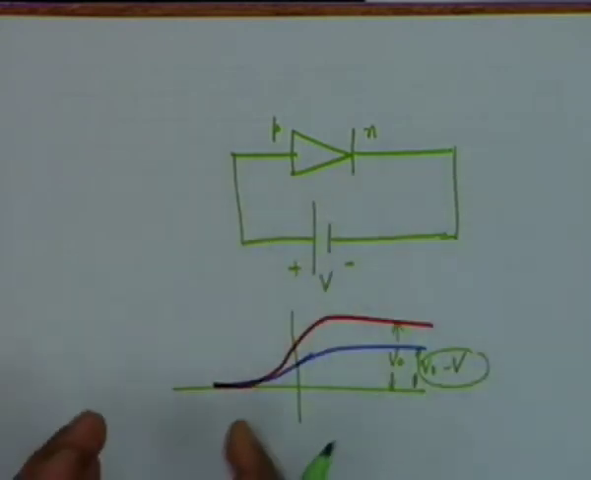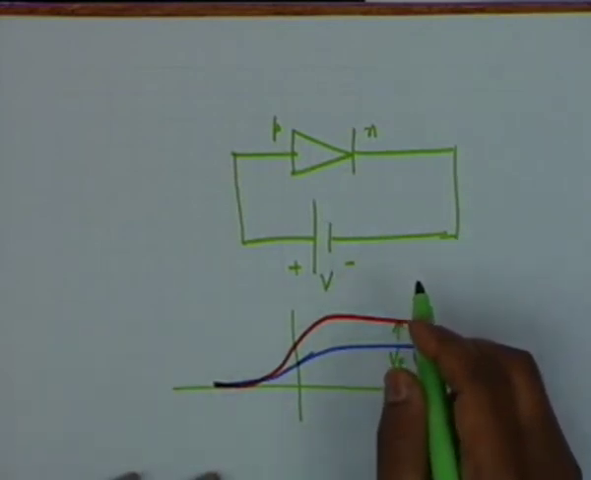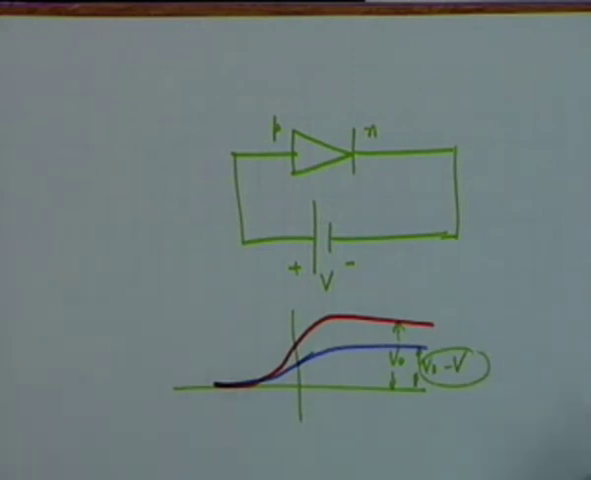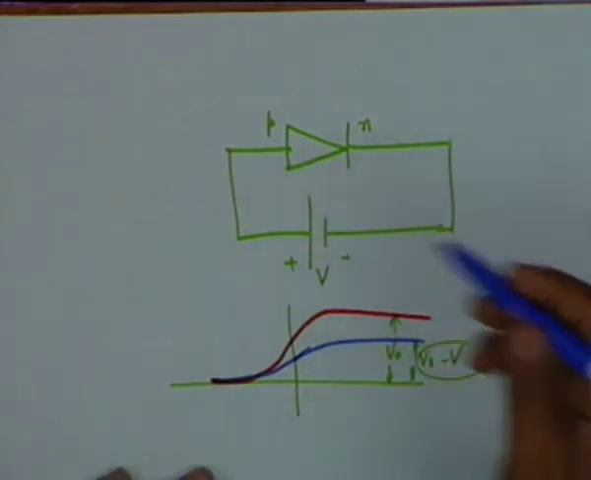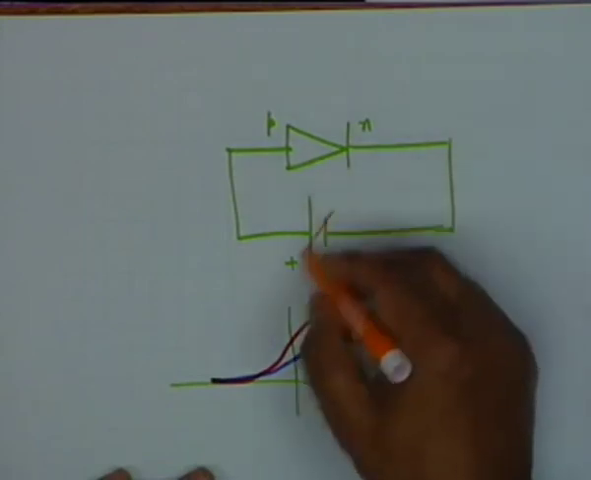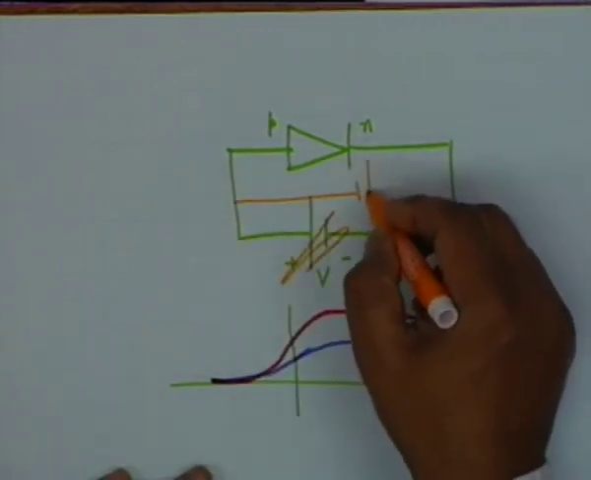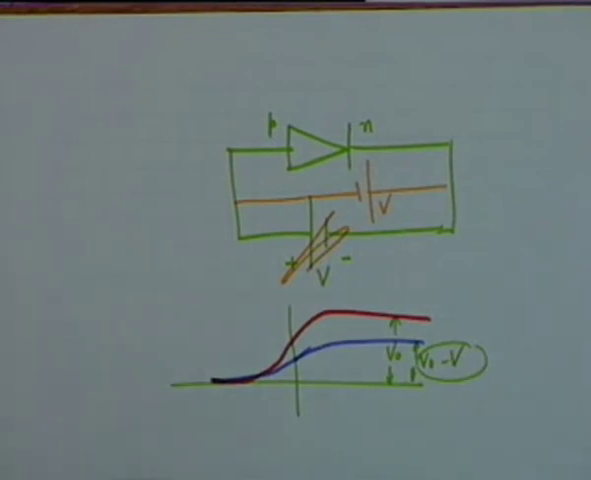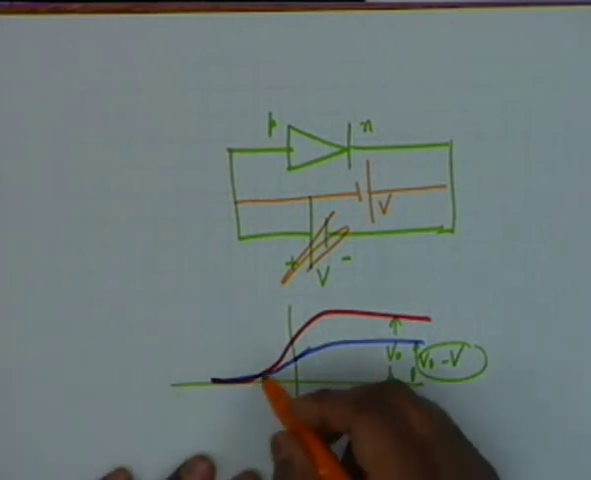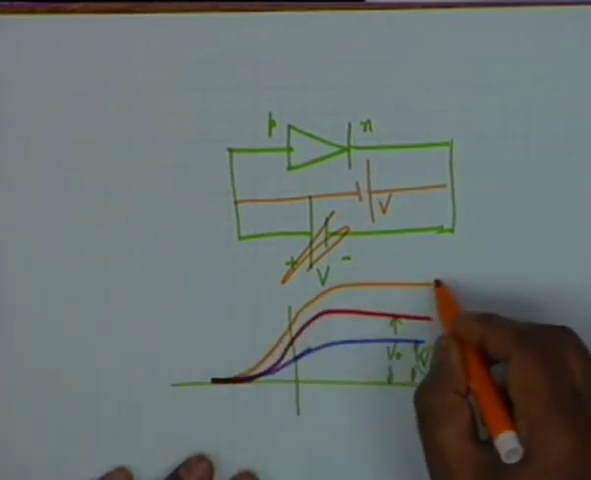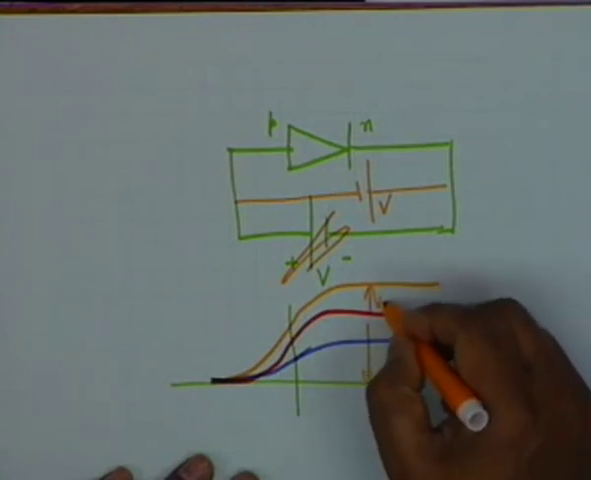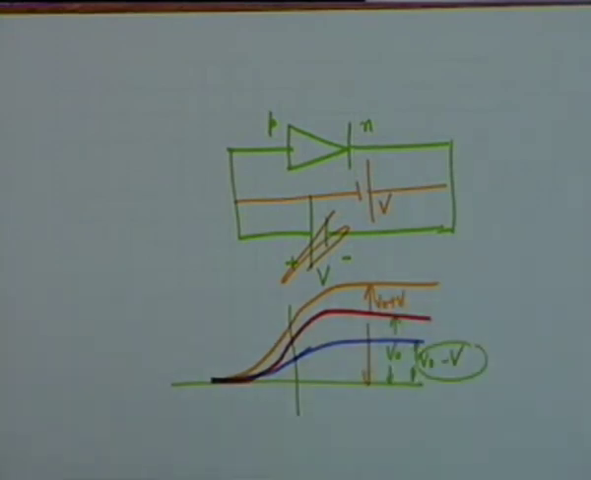As soon as charge moves, the battery supplies charges, and therefore current flows in the forward direction. On the other hand, if this battery terminal is reversed, if I connect a battery like this, capital V, then obviously the potential hill is heightened, or its height increases, and so we shall have a situation like this, where this will be V0 plus V. And now there is further discouragement of majority carriers to flow.